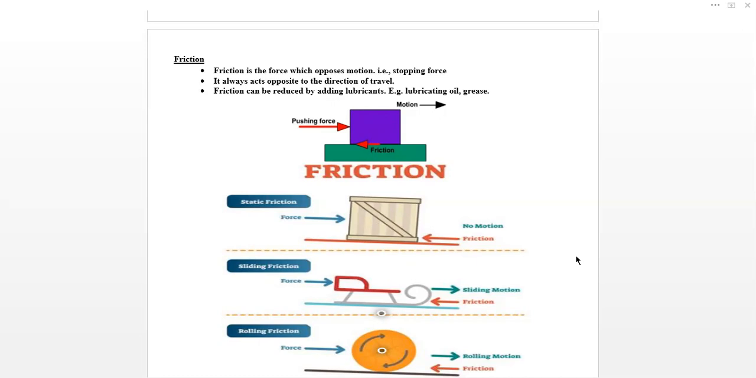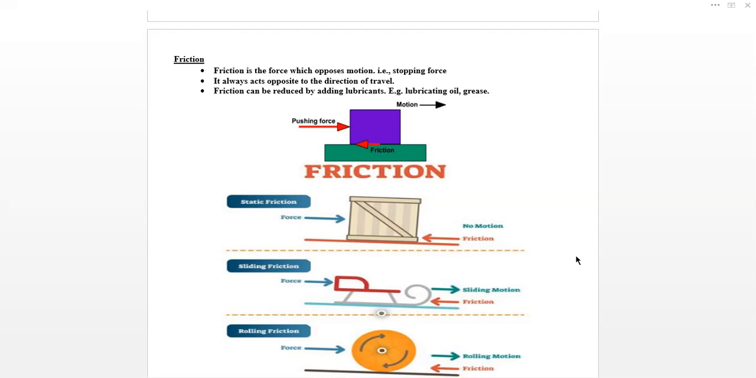Now, friction can be reduced by adding lubricants. If we use grease or oil, if we use lubricating oil or grease, friction can be reduced.